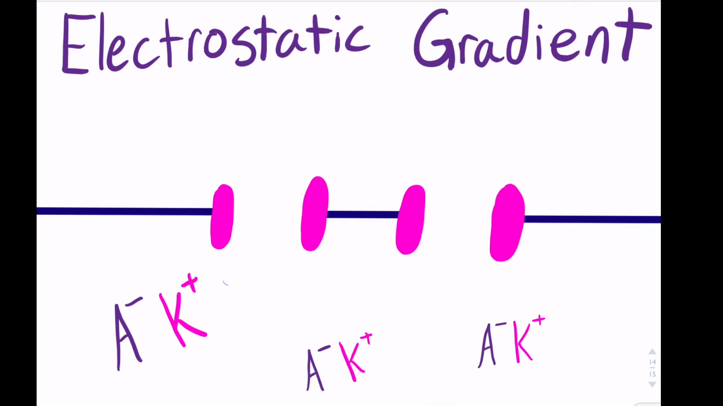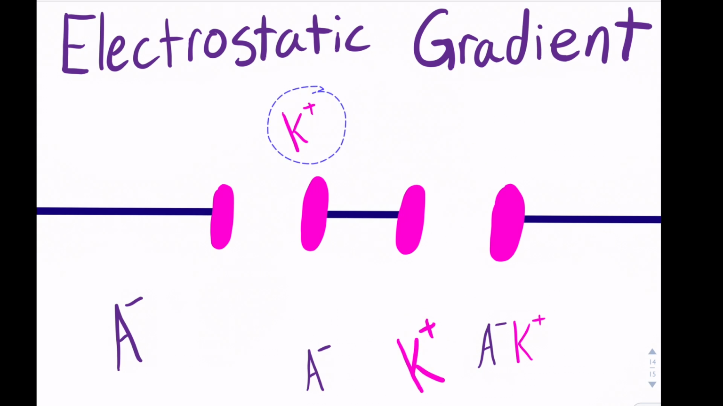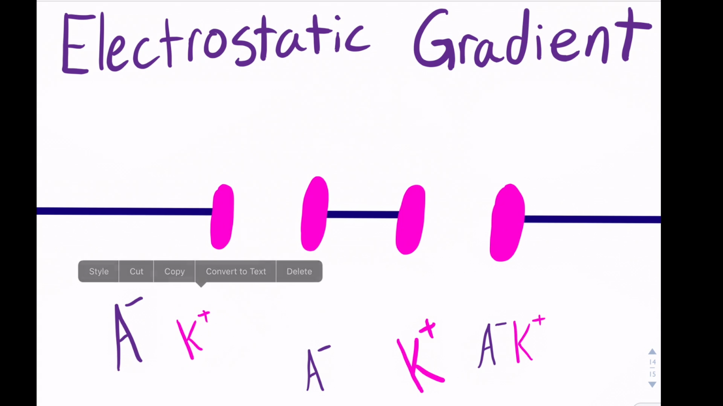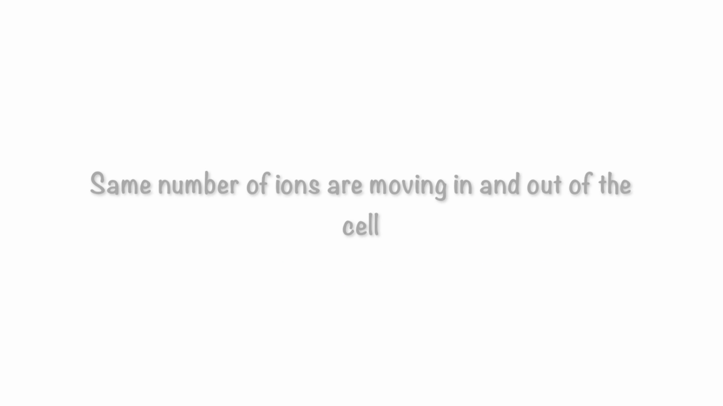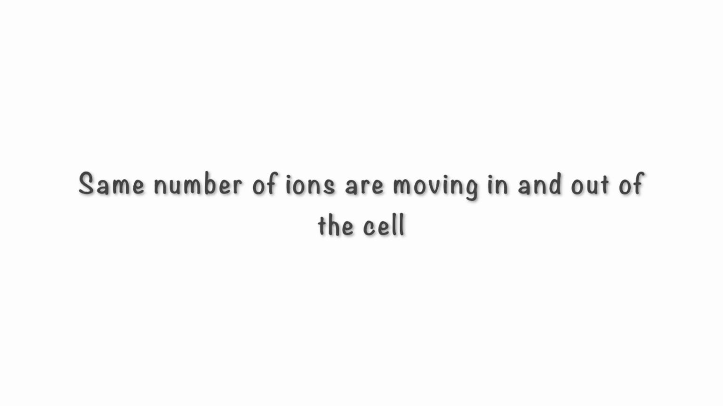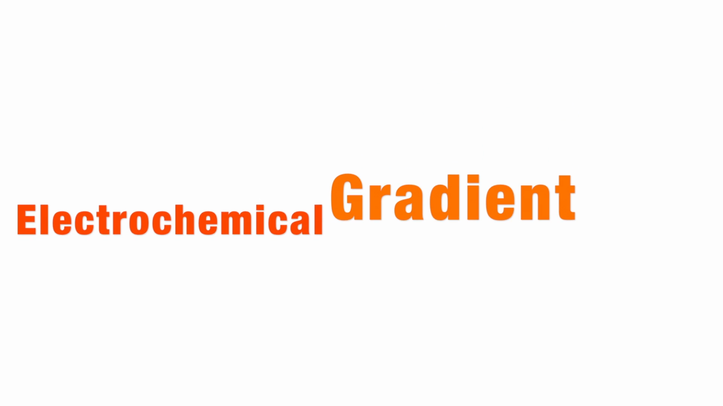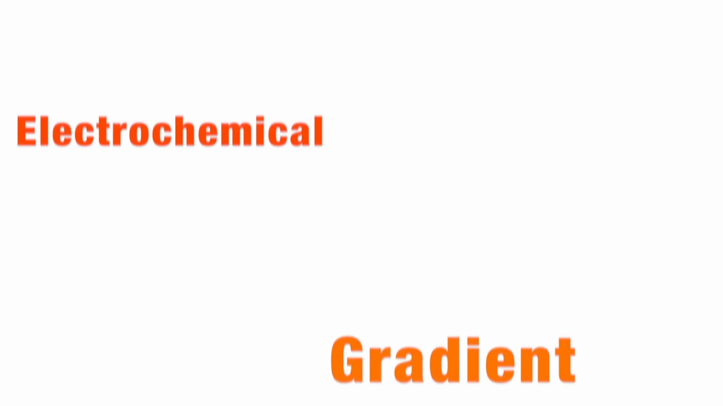When diffusion is occurring, the potassium is being pushed out of the cell, so the inside becomes more negative relative to the exterior. The buildup of negative charge inside of the cell begins to attract positive ions who start to flow back in. This is the electrostatic gradient. When the concentration gradient and the electrostatic gradient begin to equalize because the same number of ions are moving in and out of the cell, the electrochemical gradient has been reached.